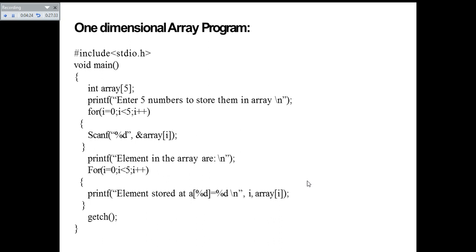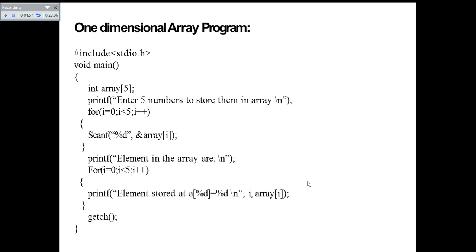So percentile d is nothing but the position; the corresponding percentile d corresponds to the value of the I variable, and you can have it equal to percentile d. Here the second percentile d is corresponding to array of I. So in the first iteration of this for loop the I value is 0, and hence it will print the element stored at a of 0, whatever value you have entered, so that will be printed. Like that again the I value will be incremented, and I will become 1.